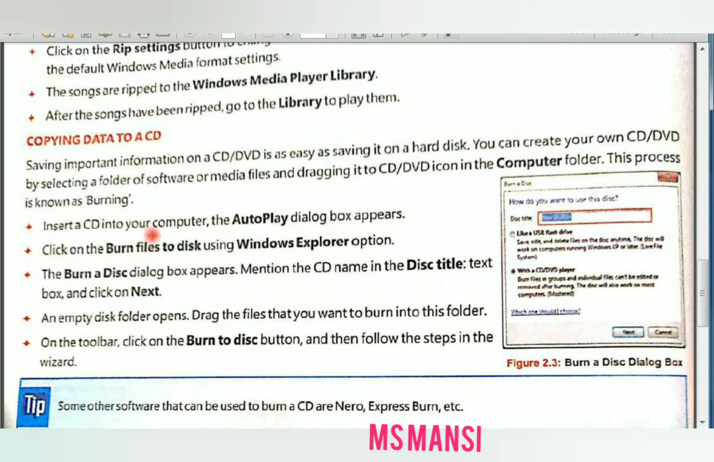Insert a CD into your computer. The autoplay dialog box appears. Click on the burn files to disc option using Windows Explorer. The burn a disc dialog box appears. Mention the CD name in the disc title and click on next.